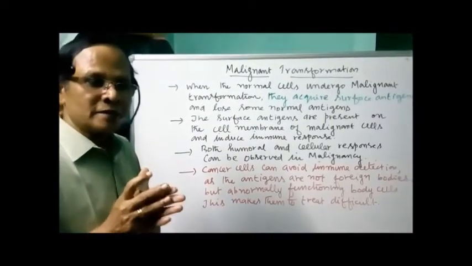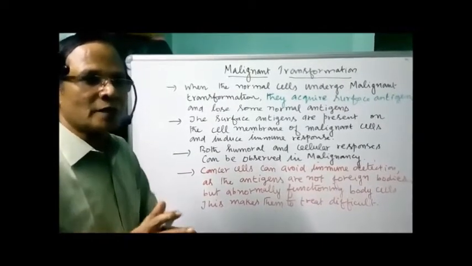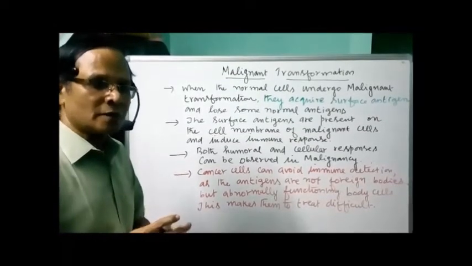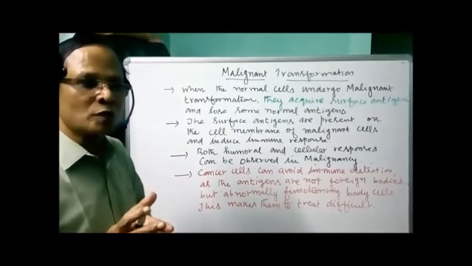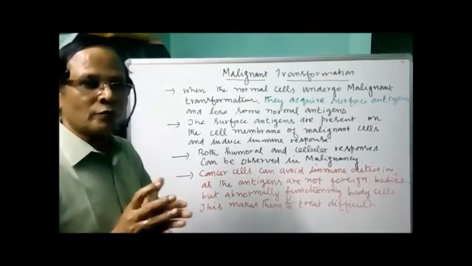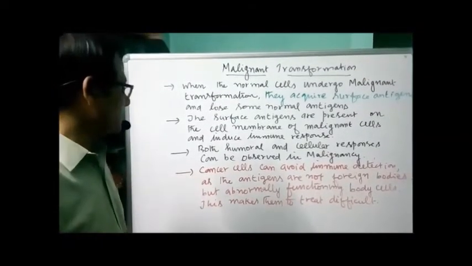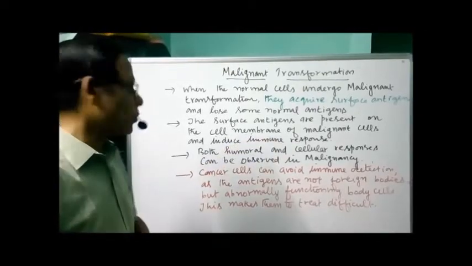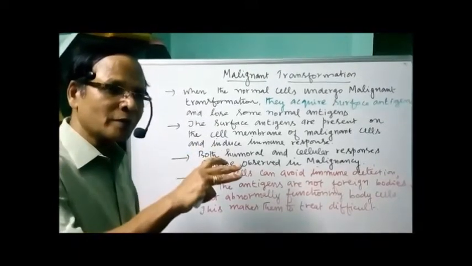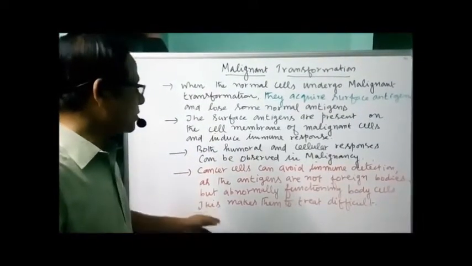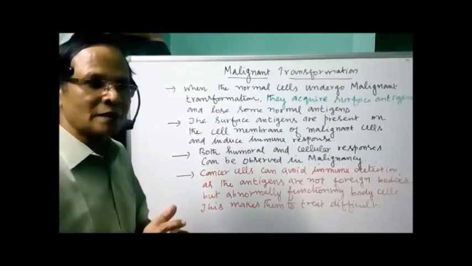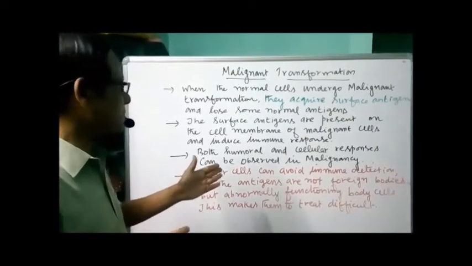Now, the cancer cells can avoid immune detection. They cannot be detected by the immune system. Why? Because the antigens are not coming from outside. They are nothing but the processes performed by the abnormal cells. Here I can write: cancer cells can avoid immune detection. Why? As antigens are not foreign bodies, they are present only at the surface of the malignant cells themselves. Abnormally functioning body cells are cancer cells having a surface antigen on them. So cancer cells can avoid immune detection.